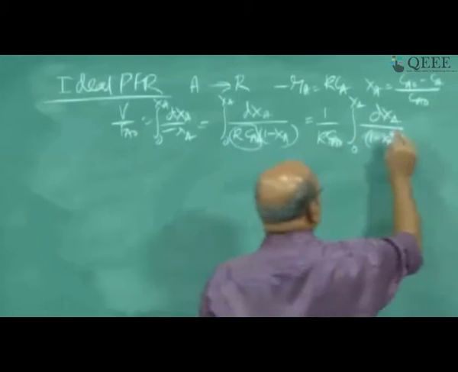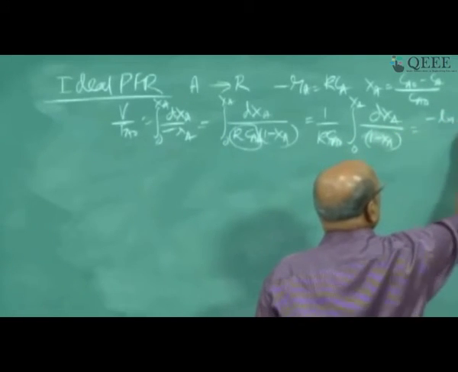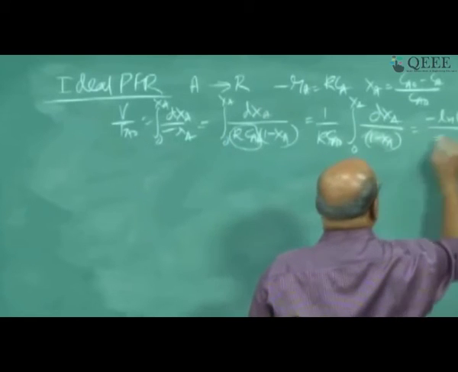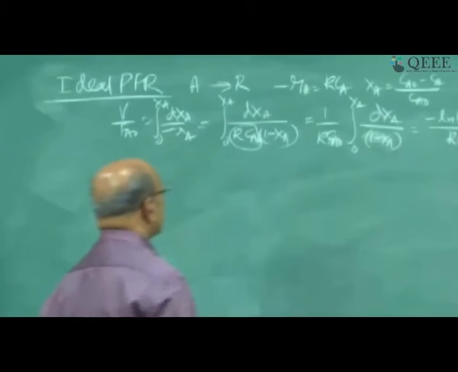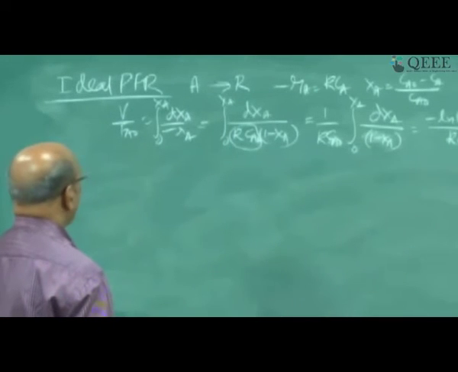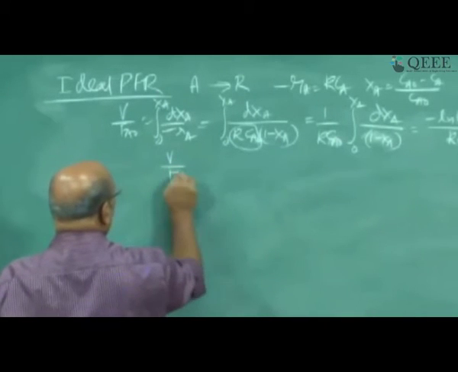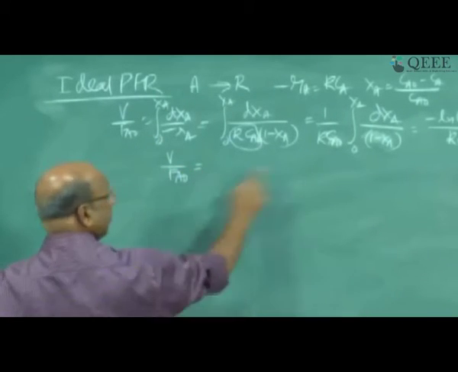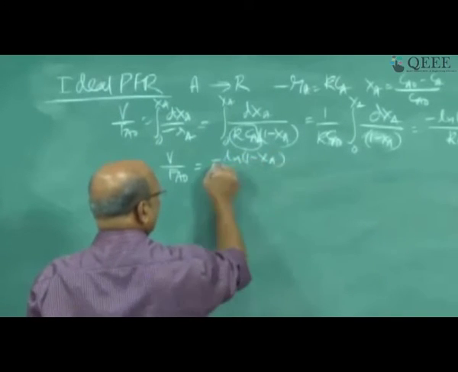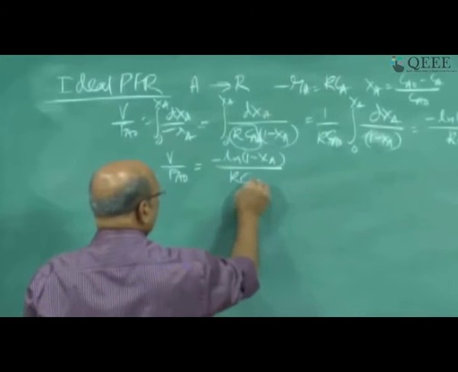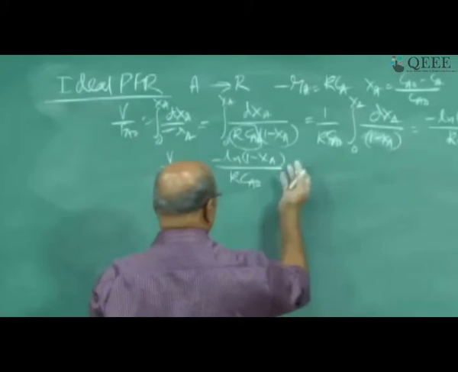When I integrate this, what I get is minus ln 1 minus Xa divided by k into Ca naught. This is V by Fa naught. V by Fa naught equal to minus ln 1 minus Xa by k Ca naught.